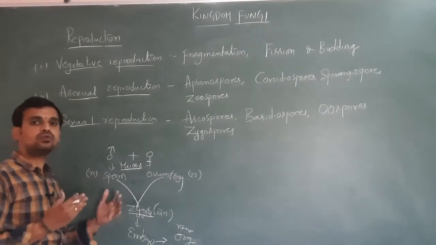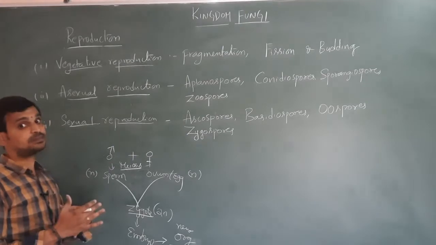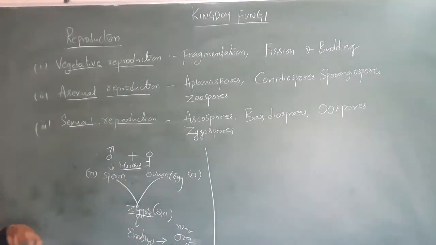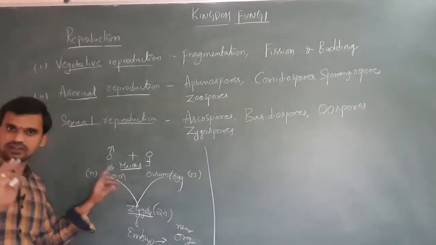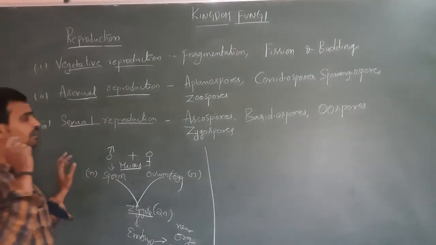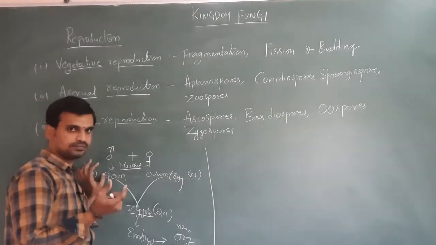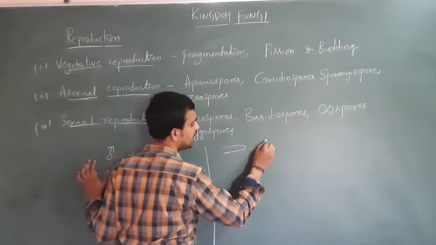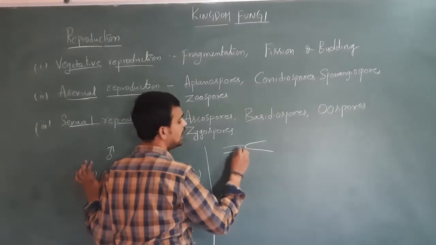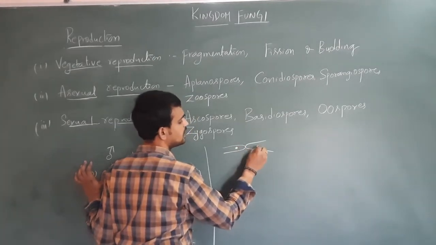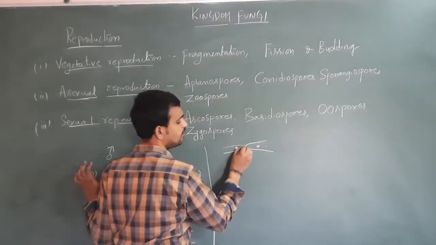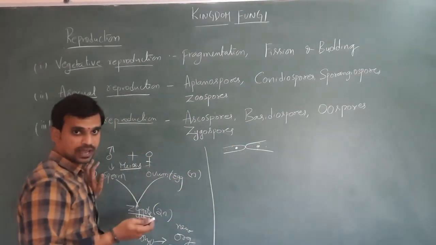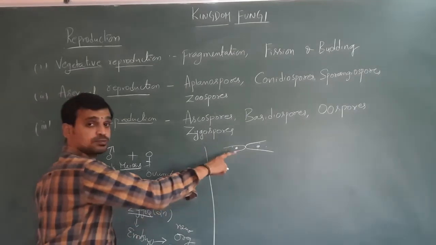Then how does sexual reproduction take place in fungi? If you observe reproduction in fungi, first meiosis does not take place. Here the fungus itself is haploid. Two haploid fungi come in contact with each other, and the nucleus and protoplasm will be there. First the protoplasm is fused, which is called plasmogamy. First, plasmogamy takes place.